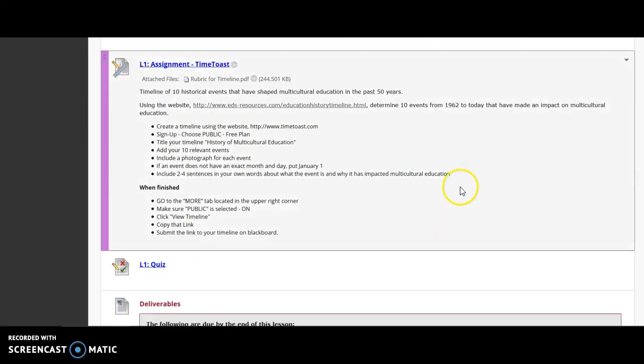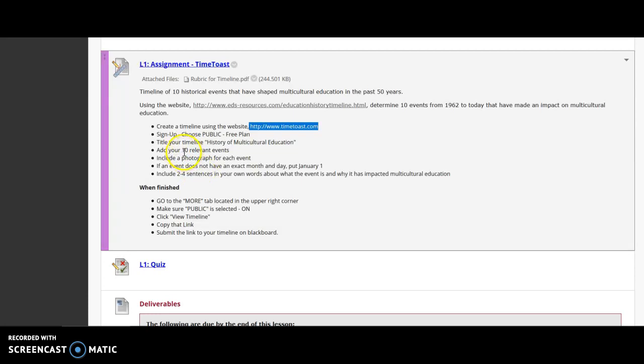The last assignment is a Time Toast. You will need to go to this website and research 10 historical events that have shaped multicultural education in the past 50 years. You'll create a timeline, and you'll do this on this website called Time Toast. The directions are here on how to access Time Toast and to create that project.